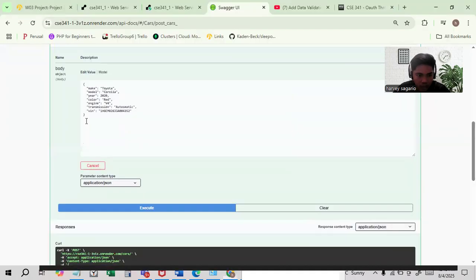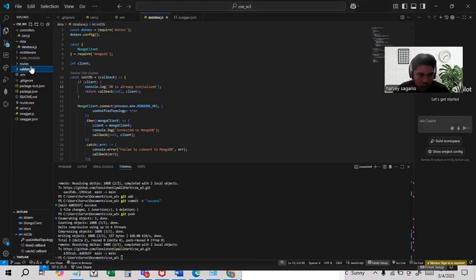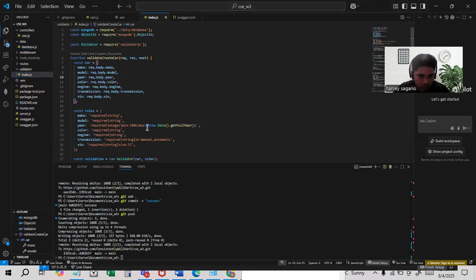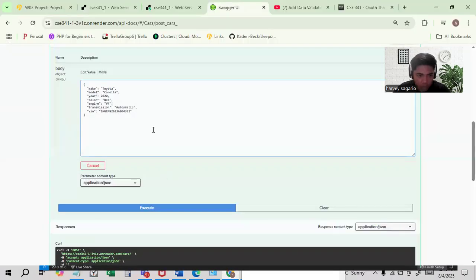Okay, so anything, is it make, model, year, color, engine, it has its own format, right? Or validation. Okay, this is my validator. Okay, so add more.